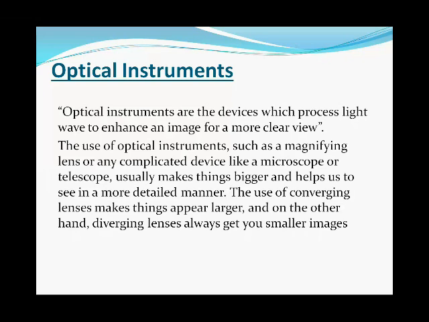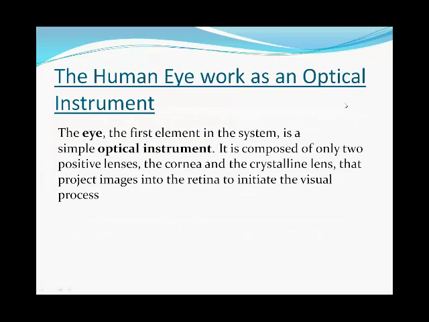So, the use of converging lenses makes things appear larger, and on the other hand, diverging lenses always give you a smaller image. Now here we have different types of optical instruments, but we are just going to discuss the human eye, which also works as an optical instrument.